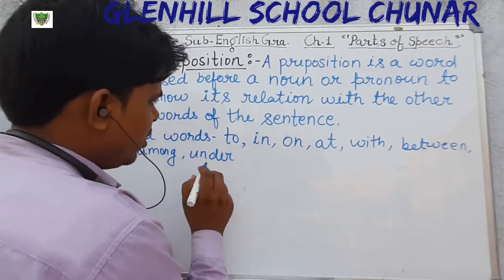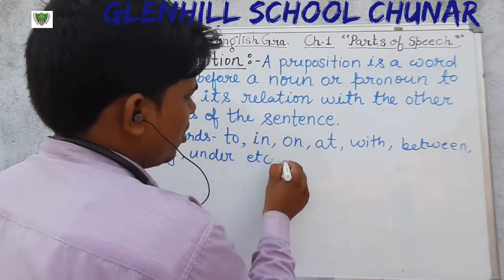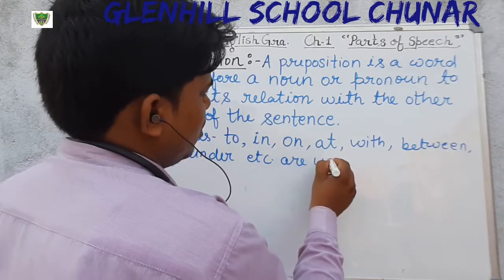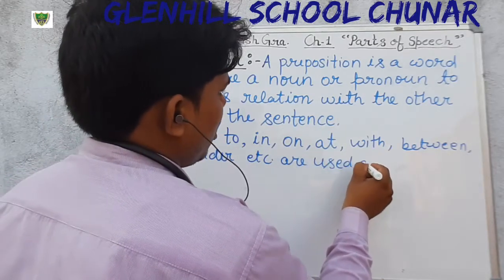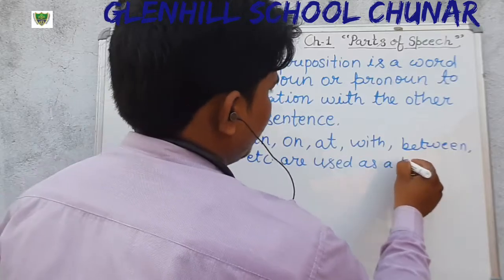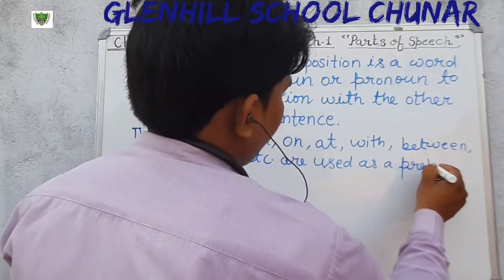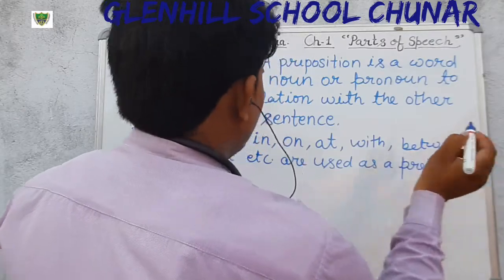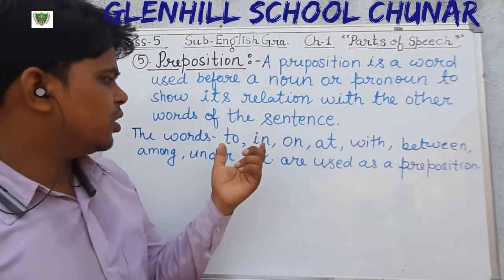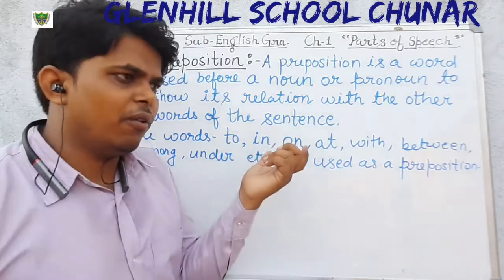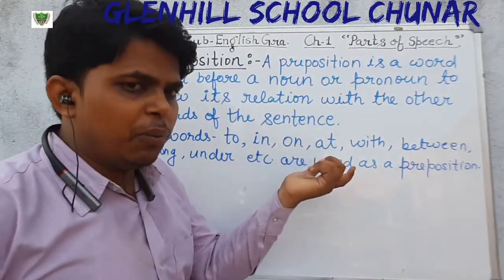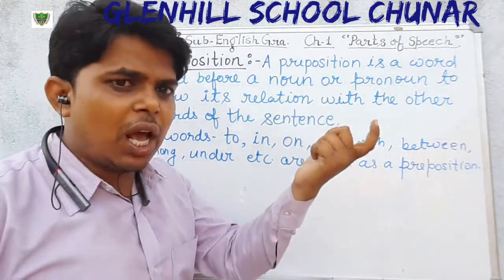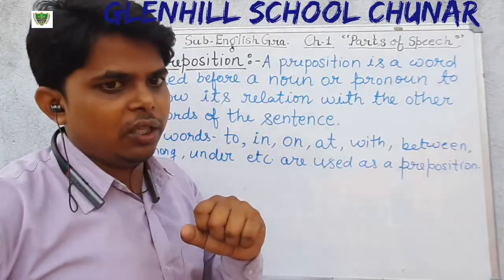There are so many words, etc., used as a preposition. Okay students, these are the words we generally use as a preposition to show the position of a noun or pronoun in the sentence.